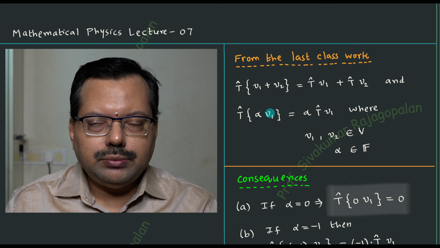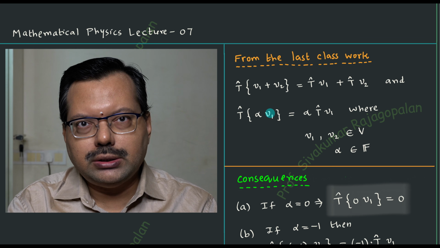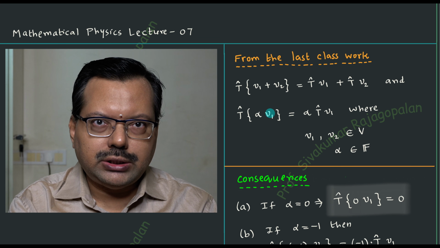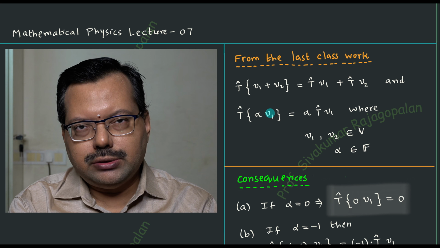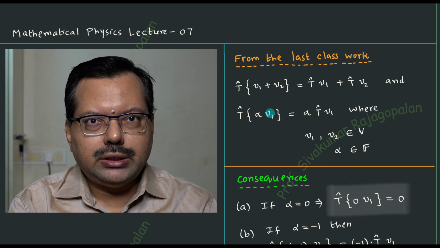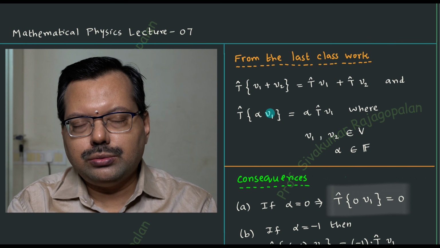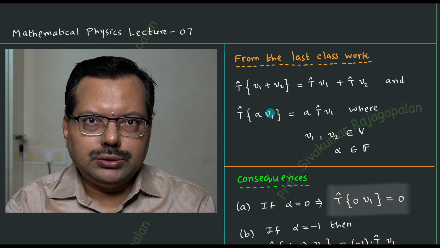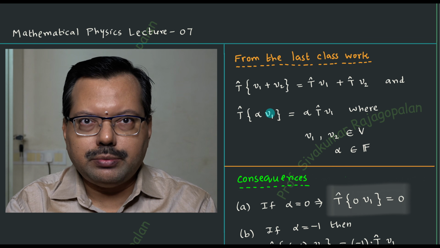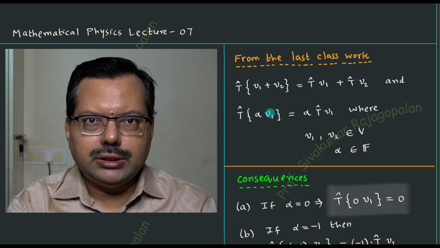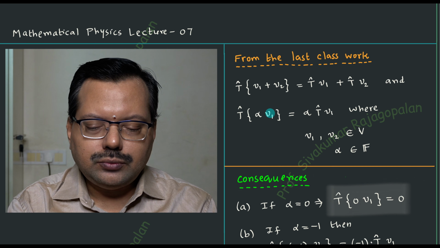And why do you want to have this important conclusion? In fact, we have seen the importance that the linear operators will preserve the mathematical structure, the original structure. If the original structure is a vector space, then after the linear transformation, the resulting mathematical object will also be a vector space. So this kind of structure preserving property is there for linear operators, and that is the primary reason why it is of importance.